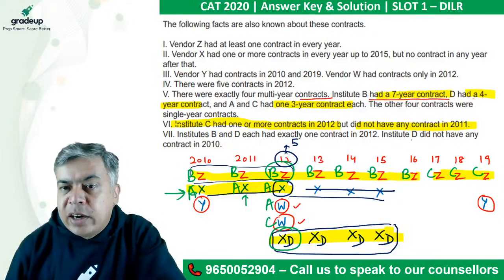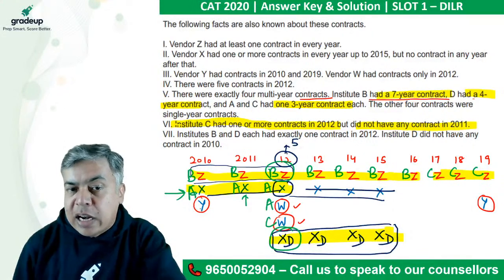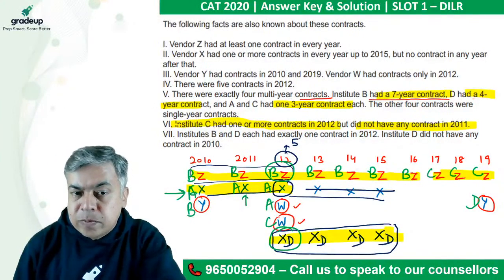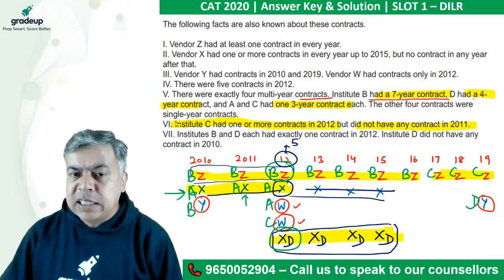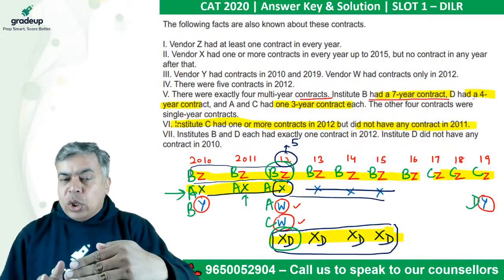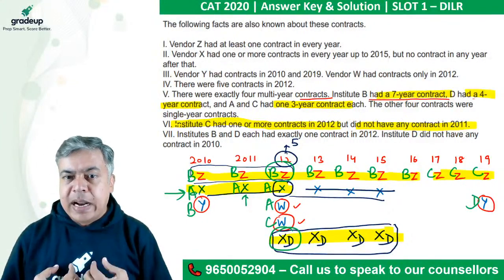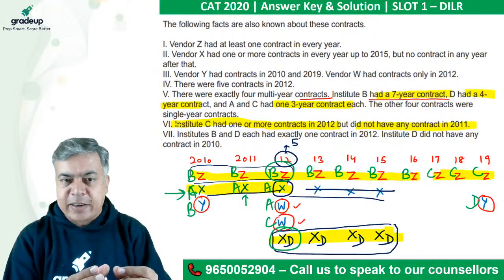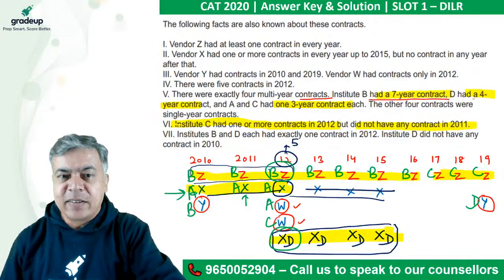Now Institute D did not have any contract in 2010. So D you cannot have here. So D must be here and B must be here, right? Okay, just go through this. You have contracts. First you need to understand the language, right? There can be multiple year contract or there can be a single year contract, right? Multiple year or single year.